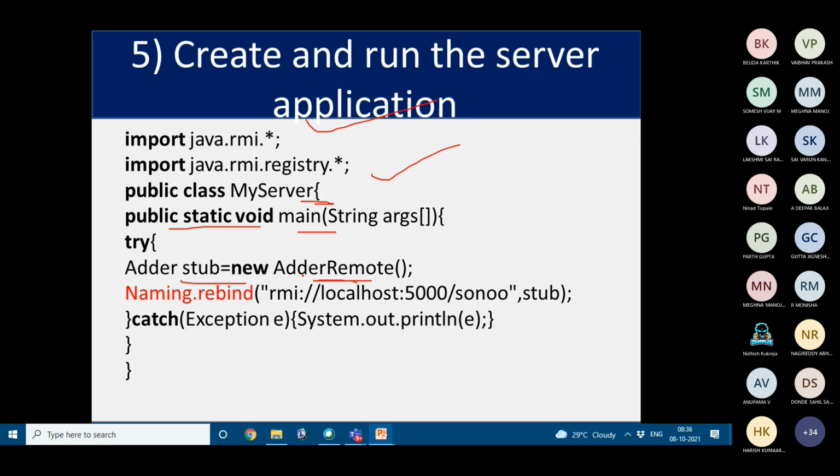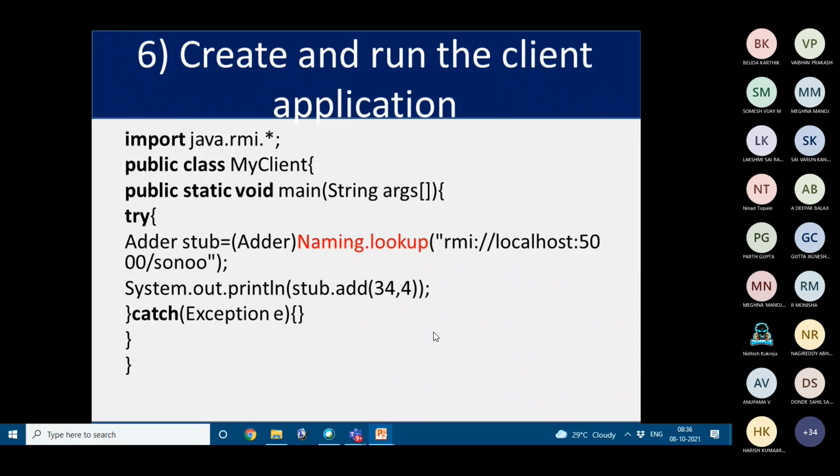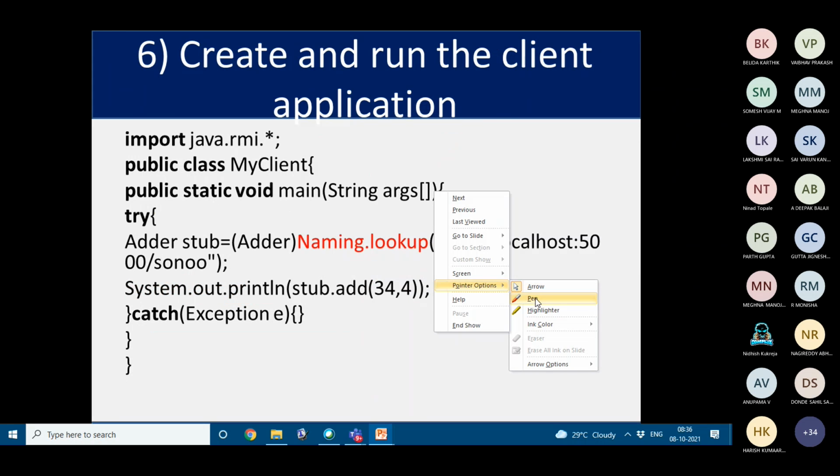From the stub we are taking the call of adder remote. Then we are performing the binding here by using the localhost and the port number, and then we are catching the exception. Then we are trying to print. Then create and run the client application.